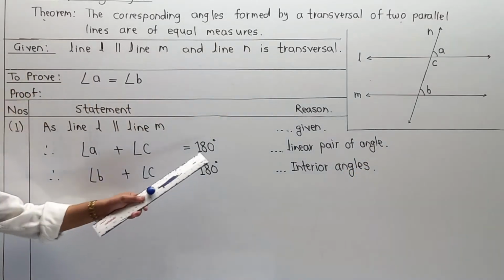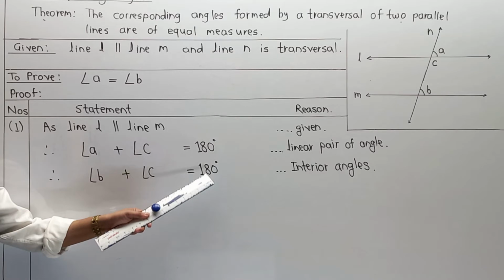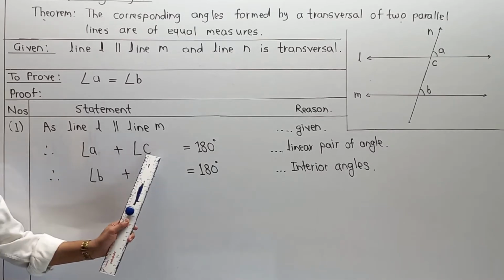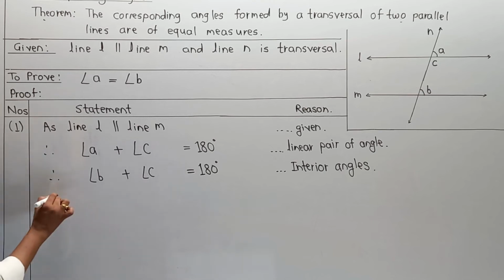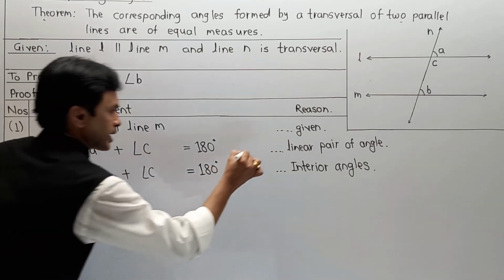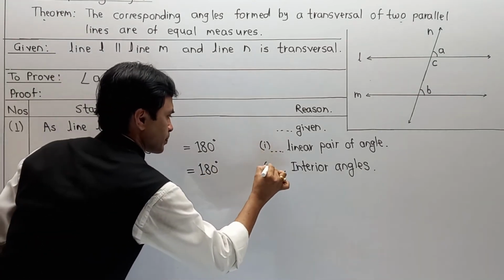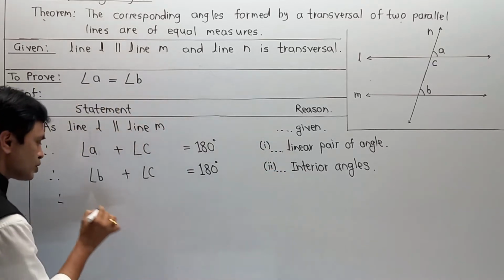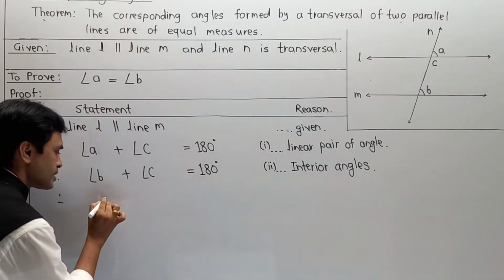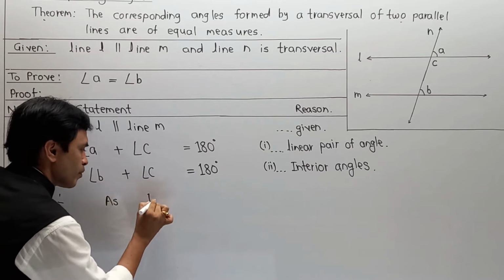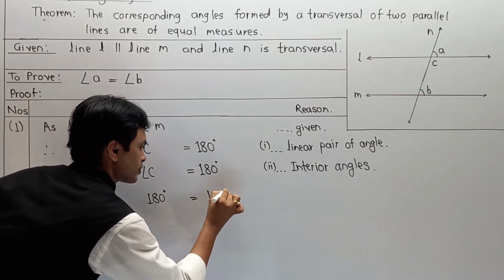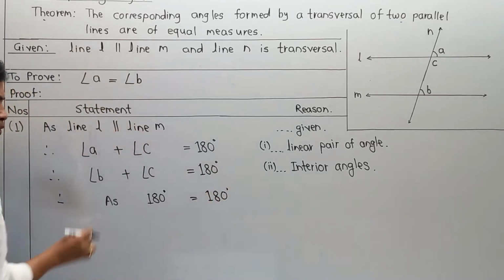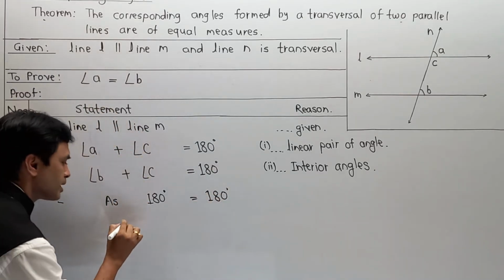Now if 180 is equal to 180, we can write angle A plus angle C is equal to angle B plus angle C. I am giving them as equation numbers 1 and 2. So 180 degrees is equal to 180 degrees.